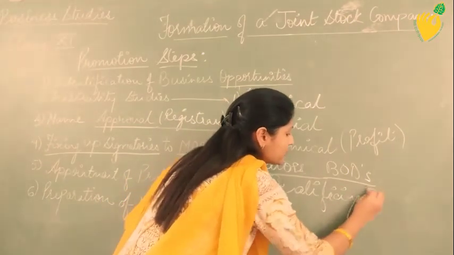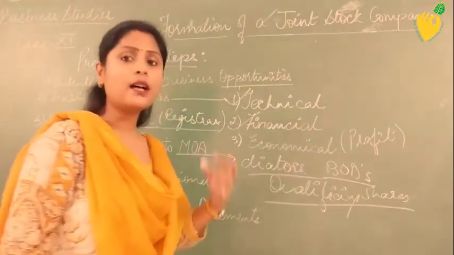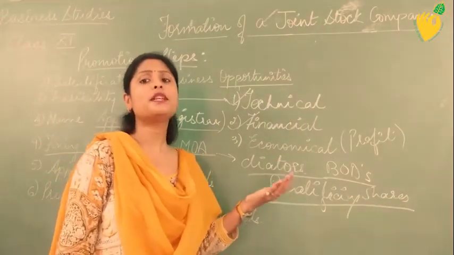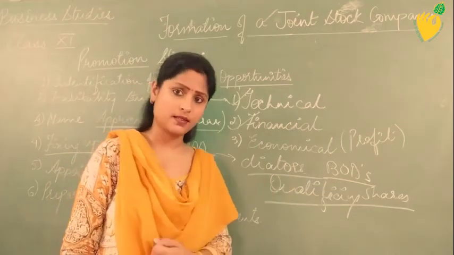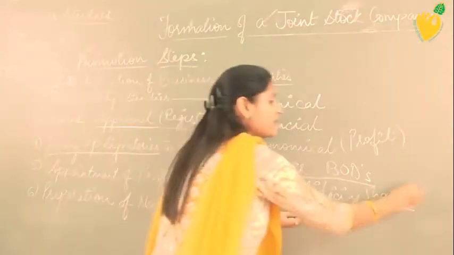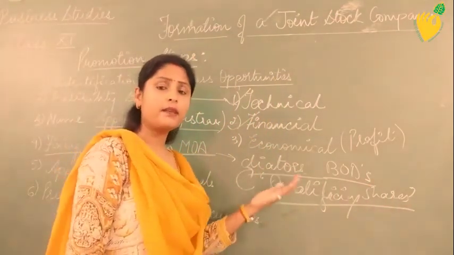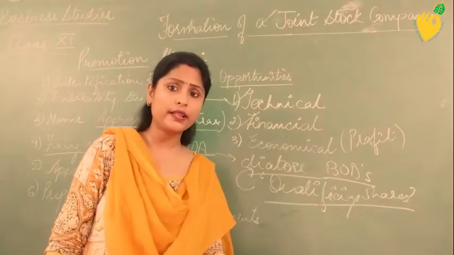Don't get confused that there are too many types of shares. Qualifying shares are the same shares which are purchased by the investors. We call them qualifying shares only because they have been purchased by the directors. They are purchased since the promoter wants to be a director.